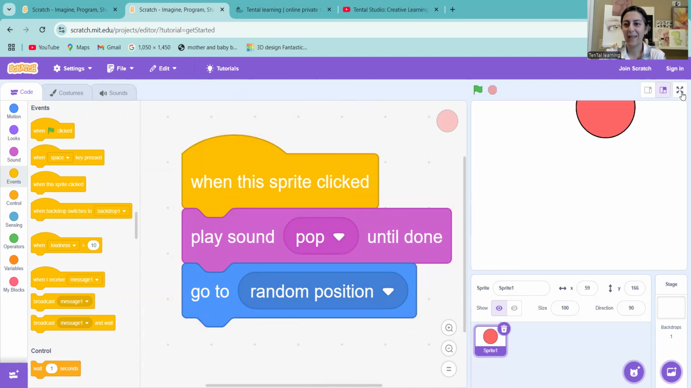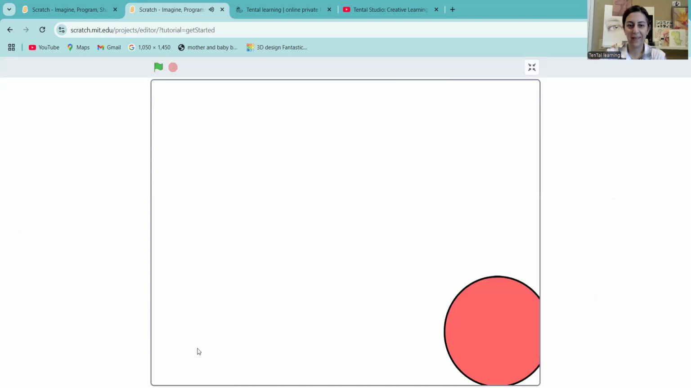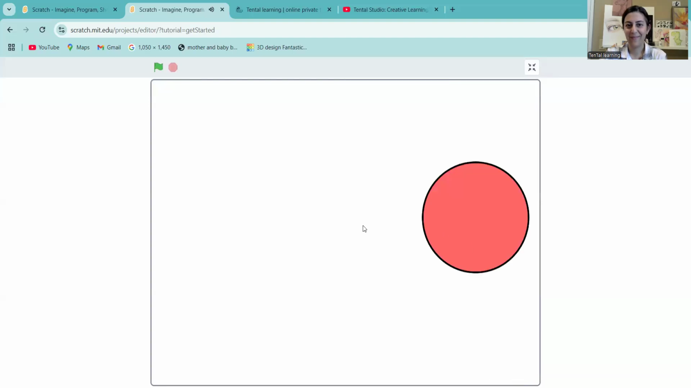Let's look at it in a full screen view. Click this button here. Here it is. Now click this again to go back.